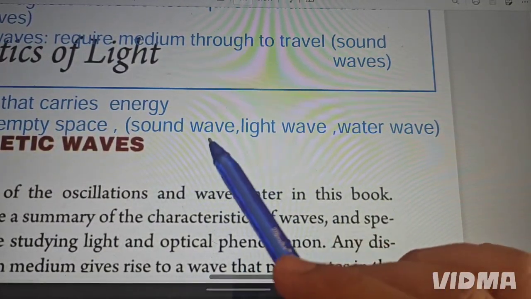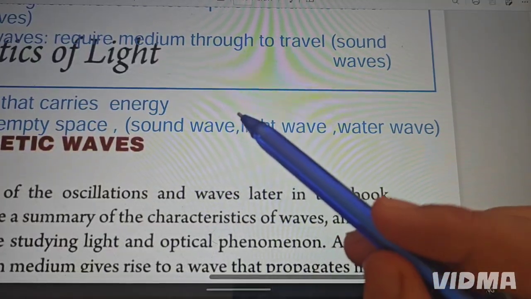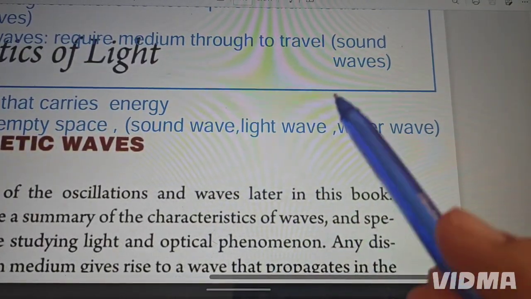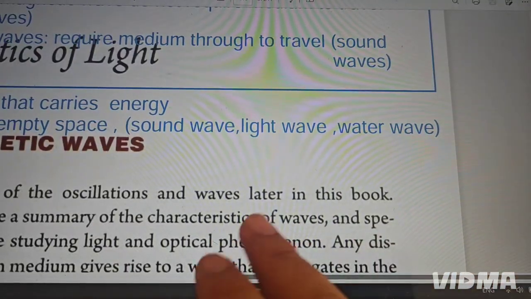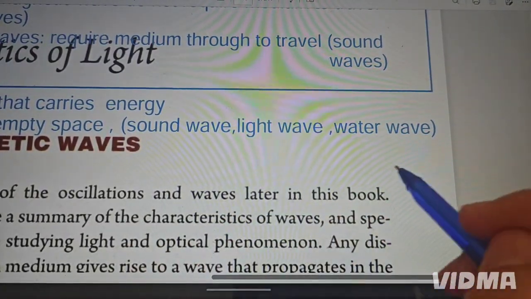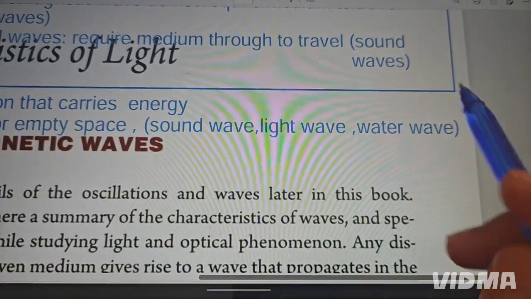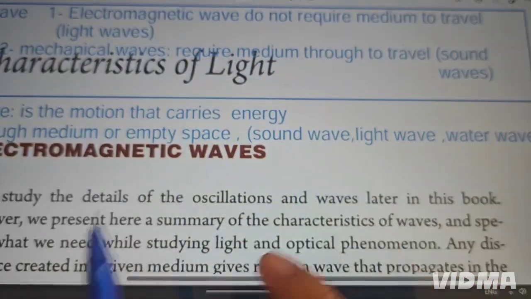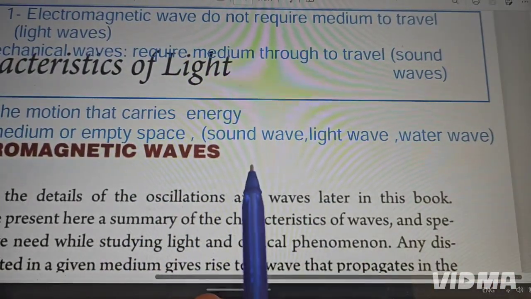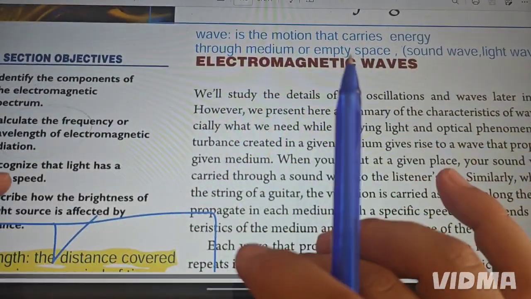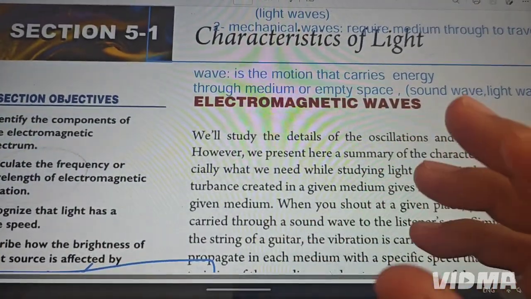That's why you can hear my voice, because sound, when any person is talking, passes through the medium, which is called air. Or light wave, water wave. So these all are types of wave. Sound is a wave, light wave, water wave. So we said wave is the motion that carries energy.